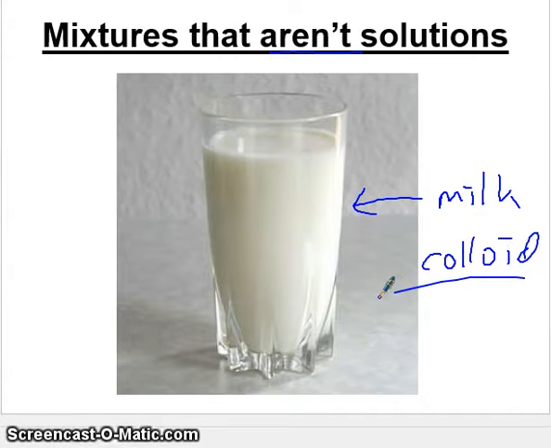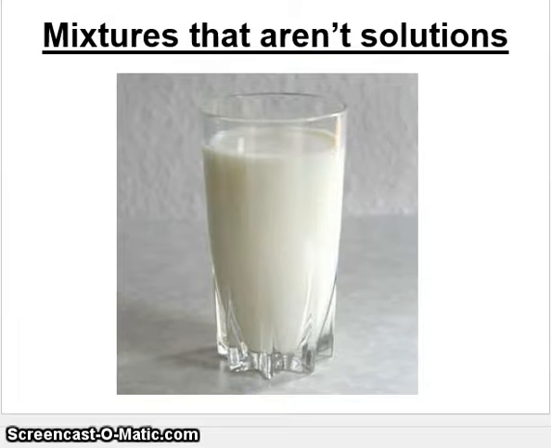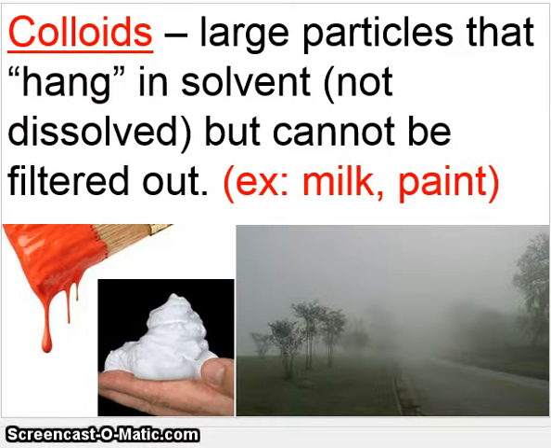The difference, as you'll see, is that the particles in milk are actually bigger. So the water molecules don't dissolve them. There's no dissolving happening. It's more that the particles are hanging in the solution. The particles are much bigger, and it all has to do with dissolving. You have to dissolve in order to be a solution. So let's define this colloid idea. It's large particles that hang in the solvent.